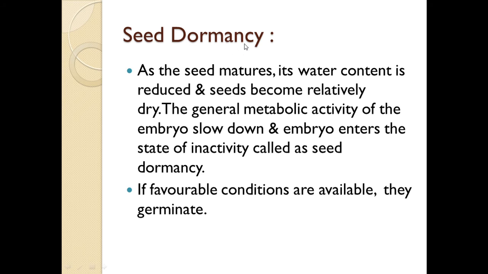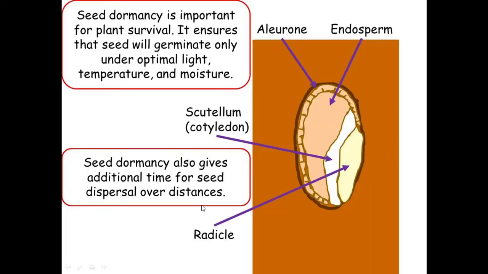Now you are familiar with dormancy. Dormancy or dormant means the period of inactivity. So when the seeds mature, they also undergo a period of inactivity. The general metabolic activity of the embryo slows down and the embryo enters the stage of inactivity, which is called seed dormancy. If favorable conditions such as availability of moisture, suitable temperature and soil are available, then these seeds germinate.